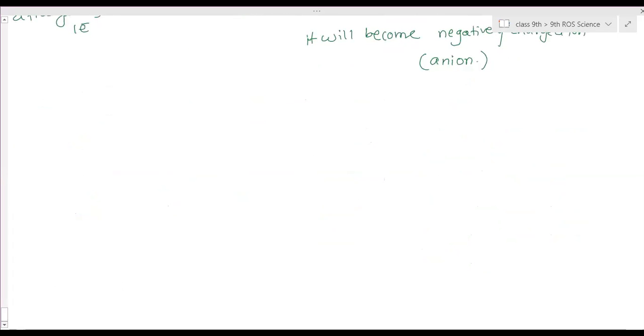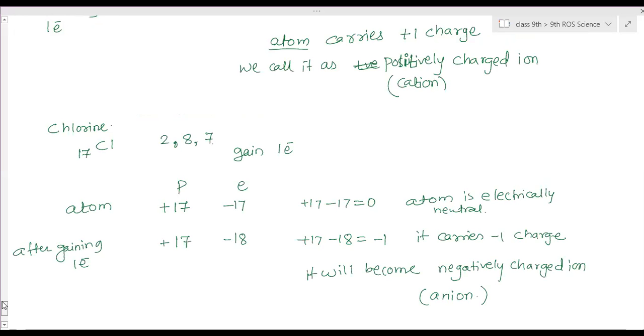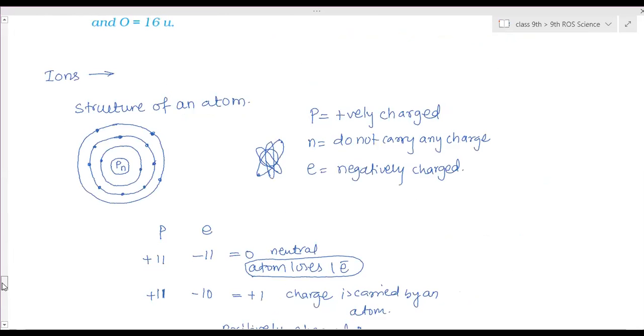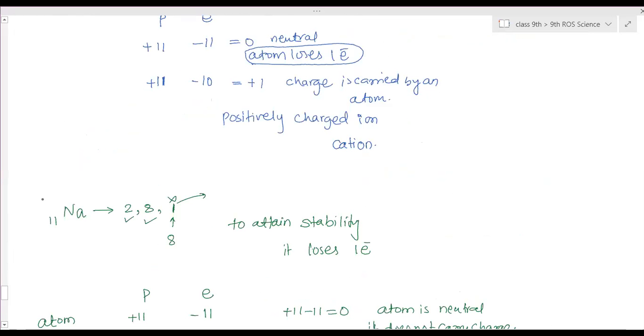Should we write those rules, ma'am, which you have written? Yes, wait. Electronic configuration. Should we write this? No, first write down this part, but faster. Formation of ions, you can write it here as formation of ions.